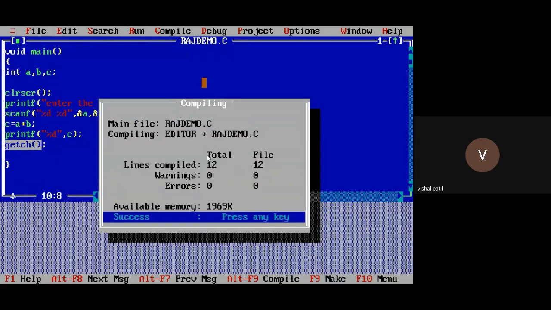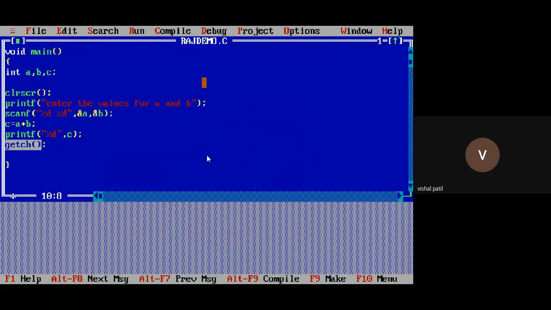Once you do the compilation, then you can execute the program. For running the program, Control F9. Alt F9 for compilation and Control F9 for running. Now I have run my program using Control plus F9.